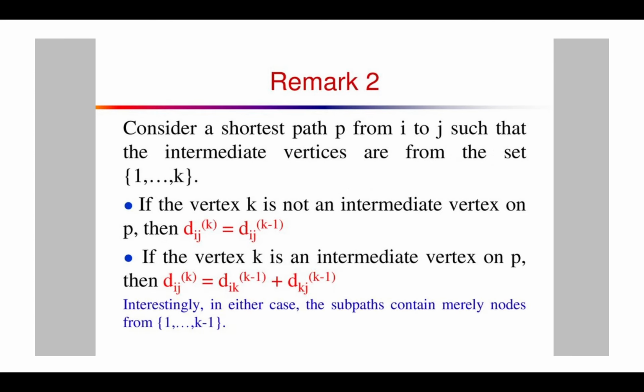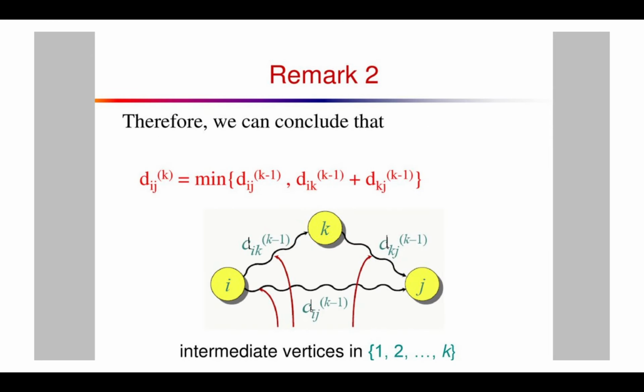Let us see remark 2. Consider a shortest path P from i to j such that the intermediate vertices are from the set 1 and so on to k. If the vertex k is not an intermediate vertex on P, then d_ij^k is equal to d_ij^(k-1). If the vertex k is an intermediate vertex on P, then d_ij^k is equal to d_ik^(k-1) plus d_kj^(k-1). Therefore, we conclude that d_ij^k is equal to the minimum of d_ij^(k-1) and d_ik^(k-1) plus d_kj^(k-1).